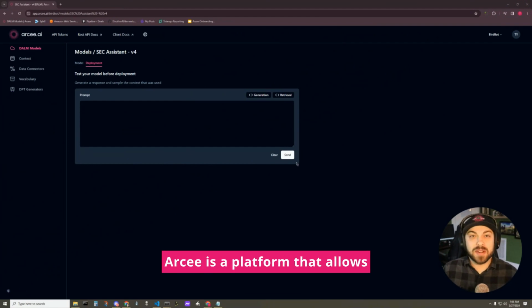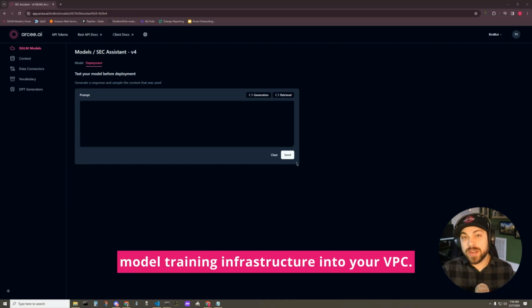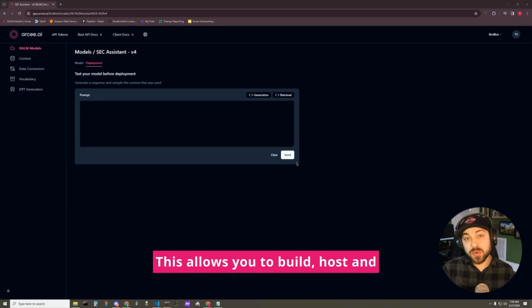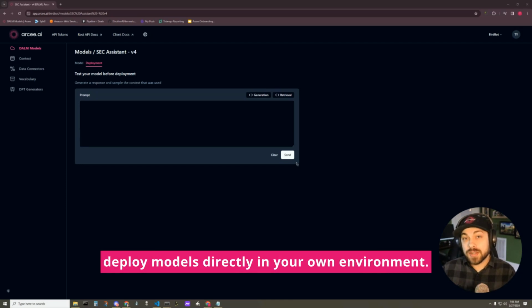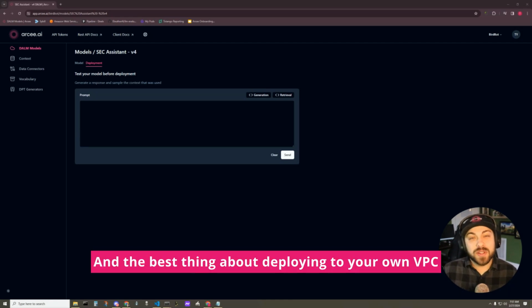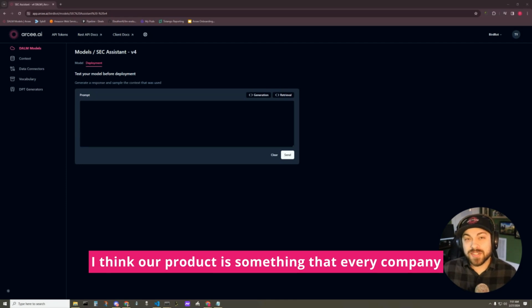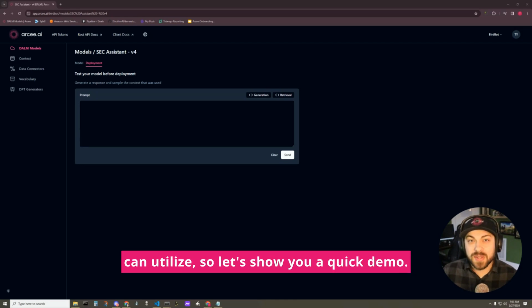Arcee is a platform that allows you to train small language models. We do this by deploying our model training infrastructure into your VPC. This allows you to build, host, and deploy models directly in your own environment. And the best thing about deploying to your own VPC is that you own the model and the data never leaves. I think our product is something that every company can utilize. So let's show you a quick demo.